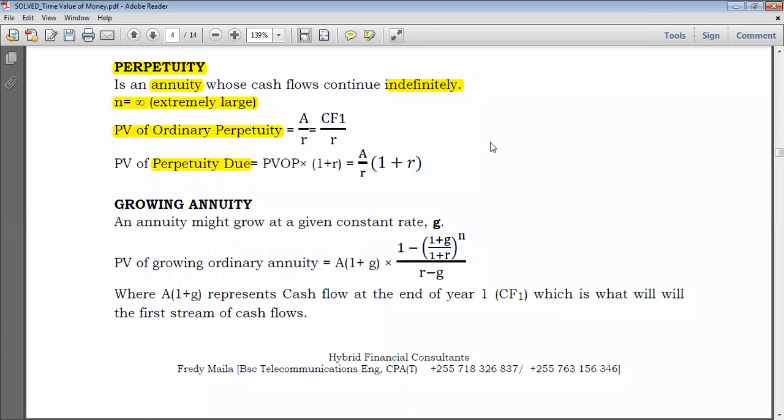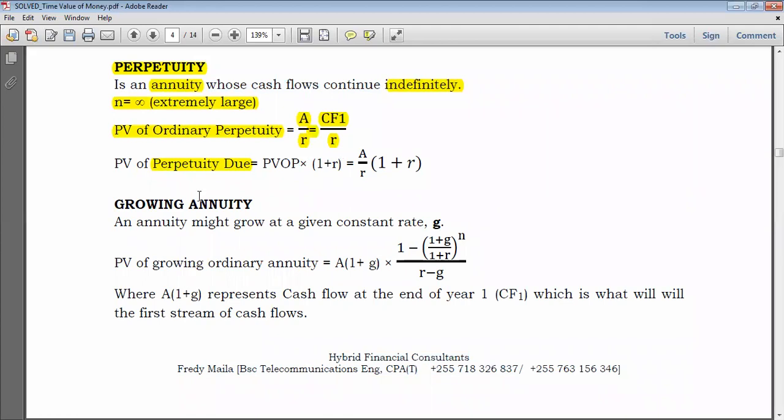So how do you obtain this? By incorporating the concepts of sequence and series in geometric progression, you arrive at this formula here. Simply speaking, the present value of ordinary perpetuity is obtained by taking A, that is the amount received each year, divided by R, where R is the relevant discount rate. Or simply speaking, you could just say cash flow 1 over R. Here we're just speaking of a perpetuity that is not growing, so you don't have to worry a lot. So you can just say A over R, where A is that 2,000 that is received indefinitely.